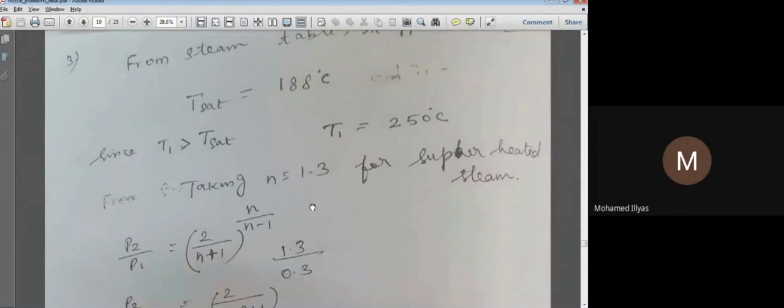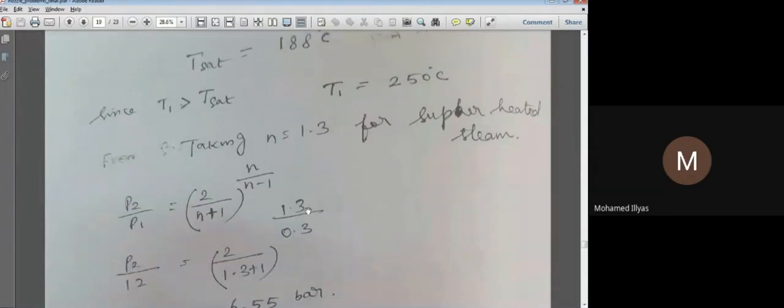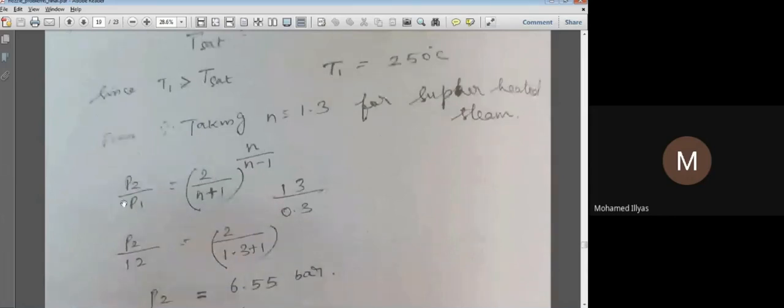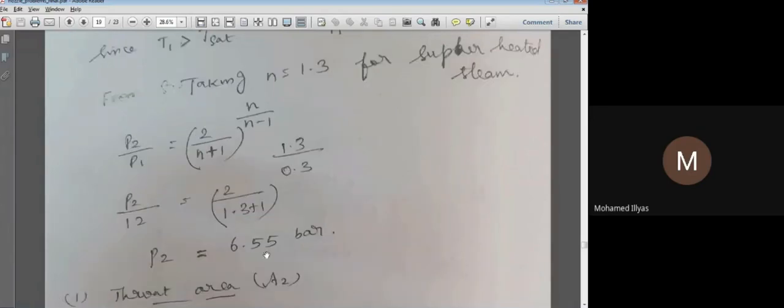In the usual way, we write the critical pressure ratio relation, because we know only P1 and P3. For getting H2, we need P2, so we need to find P2 here. Writing the relation, P2 by P1 equals 2 by n plus 1, whole power n by n minus 1. P1 is 12 bar, and n is 1.3, here also 1.3, and n minus 1 is 0.3. Substituting all the values, the only unknown is P2, so we easily get P2 as 6.5 bar. Now we have all the pressures at the respective sections: P1, P2, P3.